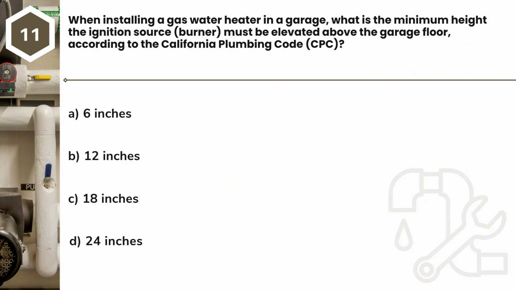Question 11. When installing a gas water heater in a garage, what is the minimum height the ignition source, burner, must be elevated above the garage floor, according to the California Plumbing Code, CPC? A. 6 inches. B. 12 inches. C. 18 inches. D. 24 inches.